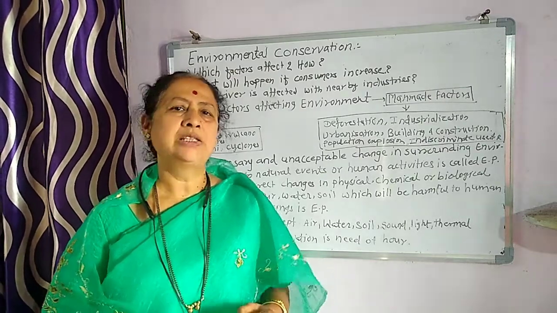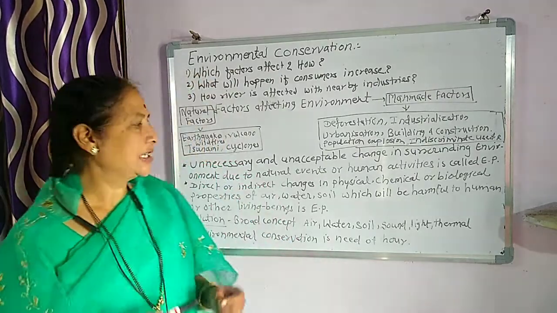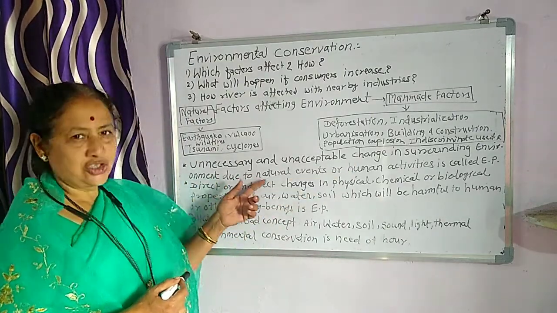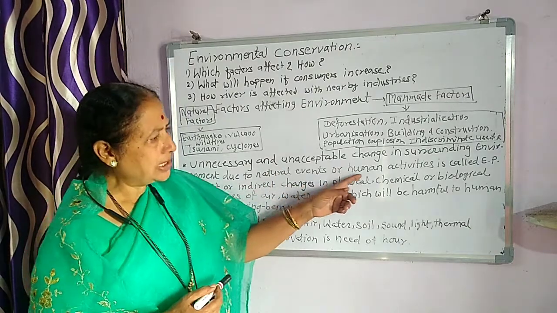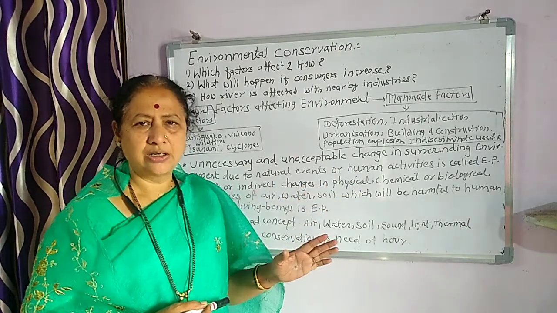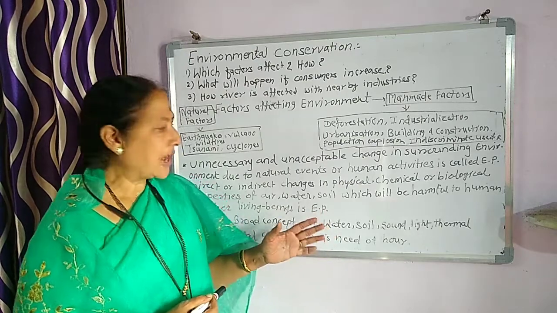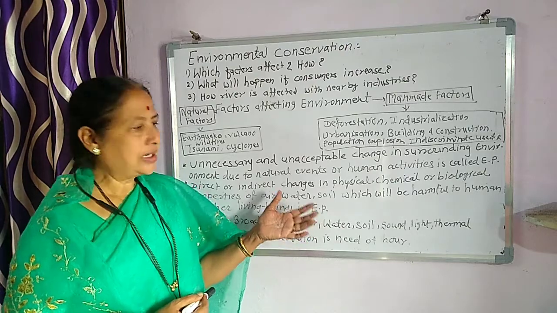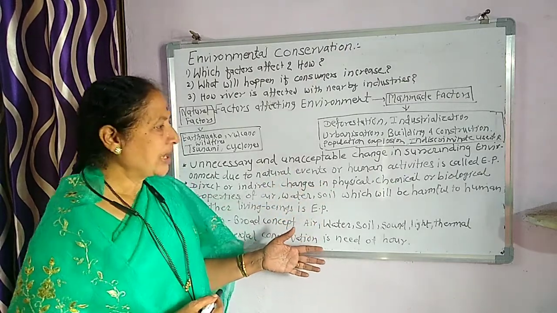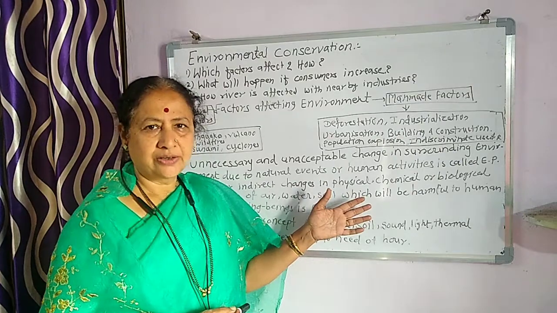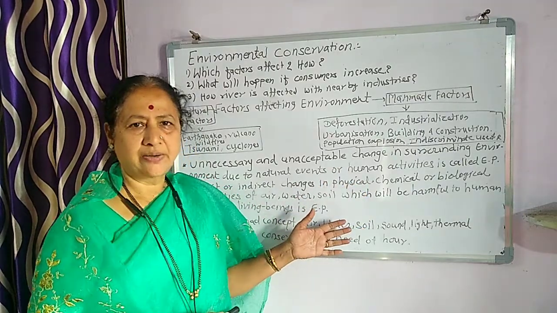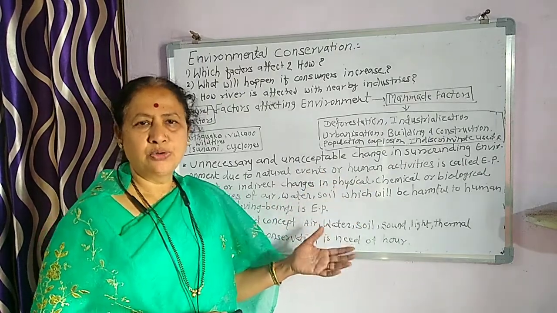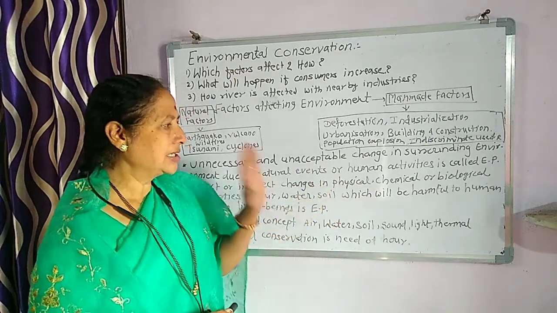So undesirable and unnecessary changes in the surrounding environment due to natural events or human activities. There are again two important factors. Pollution also occurs in a natural way. Suppose soil erosion, volcano or earthquake occurs, then the pollution level rises to a certain level.